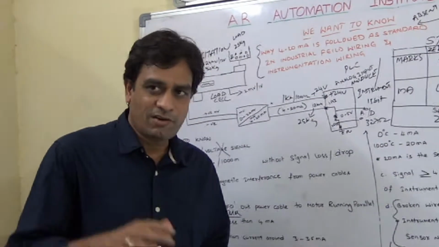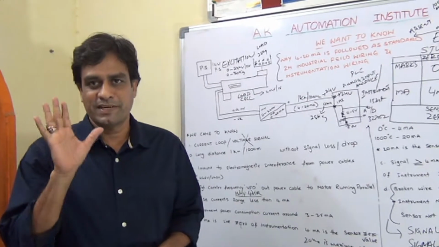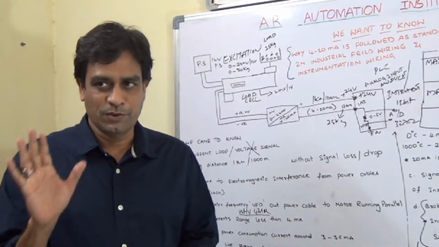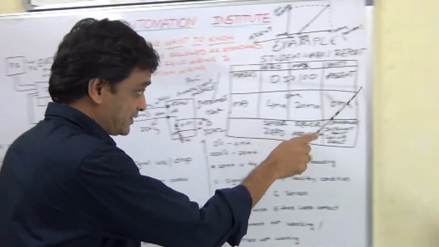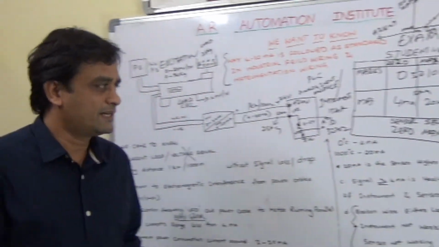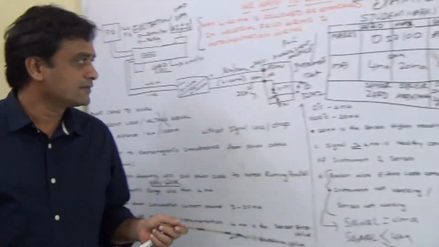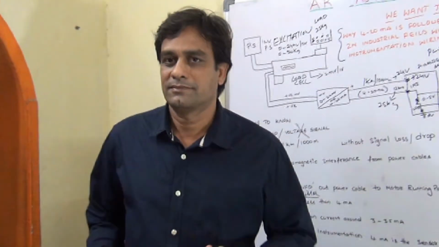When the student is not appearing for the exam or is not in the class, his paper is empty, which means 0. When he is absent, that is the condition of absence, we can have another signal, 0 milliamp. That is either a broken wire, instrument failure, or sensor fault. So this is the advantage of 4 to 20 milliamps.